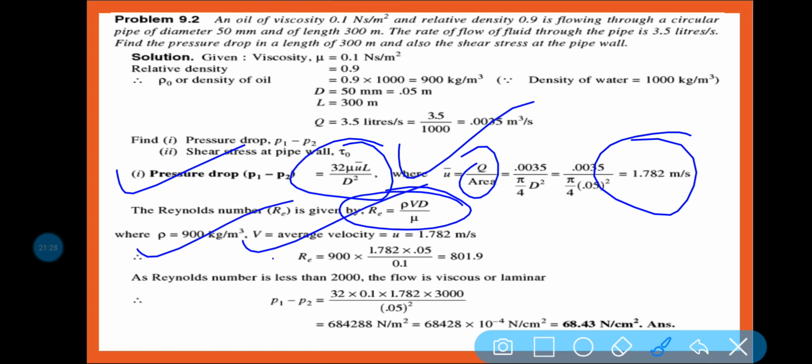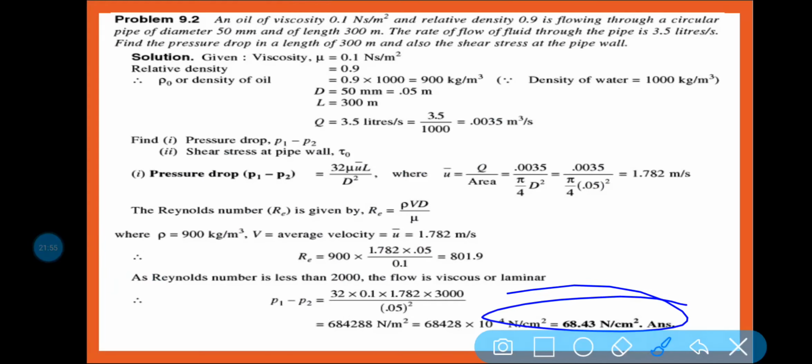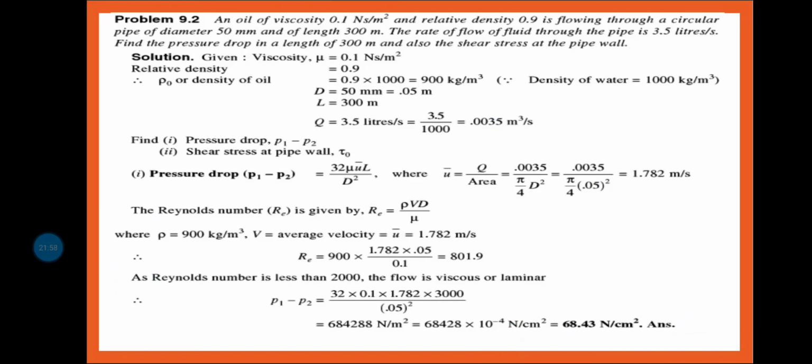So rho V d by mu, this is the Reynolds number, that means the fluid is laminar in nature. As the Reynolds number is less than 2000, the flow is viscous, viscous or laminar, you can say viscous fluid or laminar fluid. Now put the value, delta P is equal to this formula. So ultimately the answer is 68.43 Newton per centimeter square. So this is your delta P.